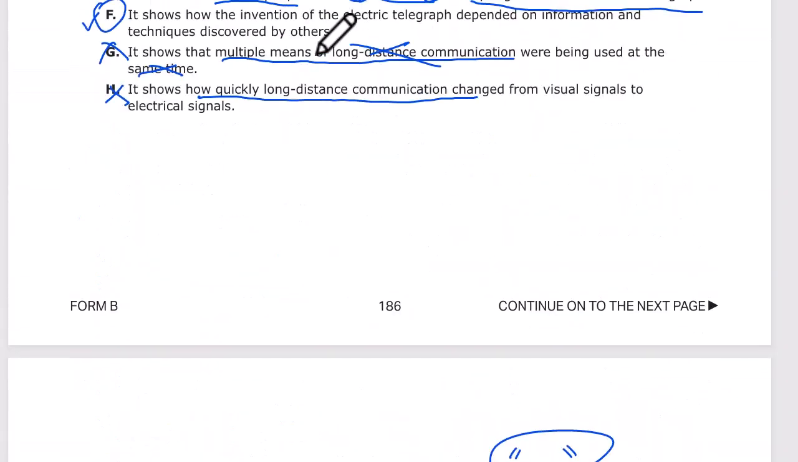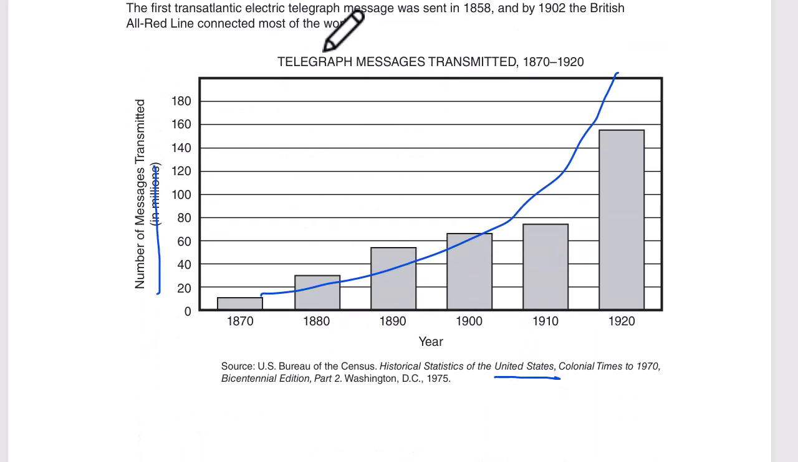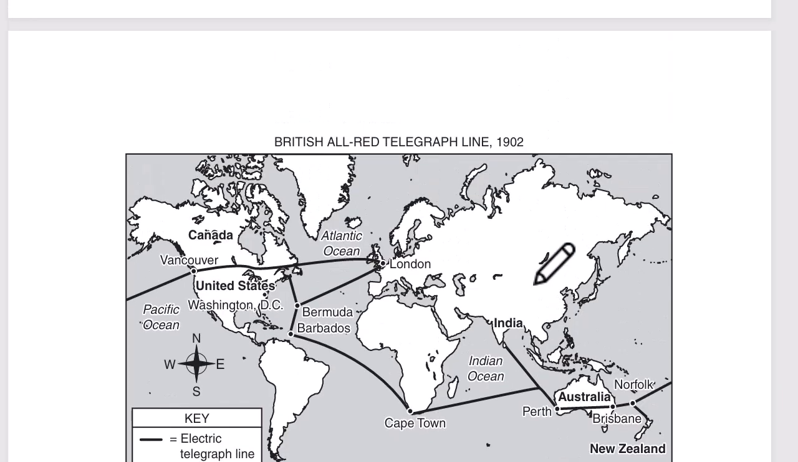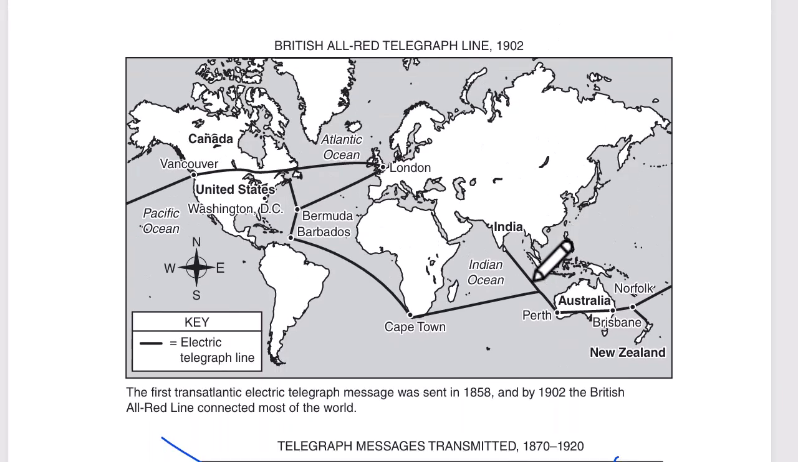In this case, we're looking at the map, not the graph. So I don't care about the graph for the answer here. I care about the map. So the map gives me what? It shows me where the telegraph lines were. And yeah, they're going all over the world, right? So if the graph shows how the number of messages sent grew quickly, this shows the ultimate expansion across the world. So the breadth of coverage, that's the idea of this map.